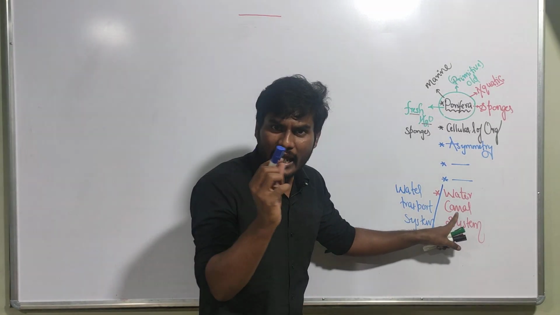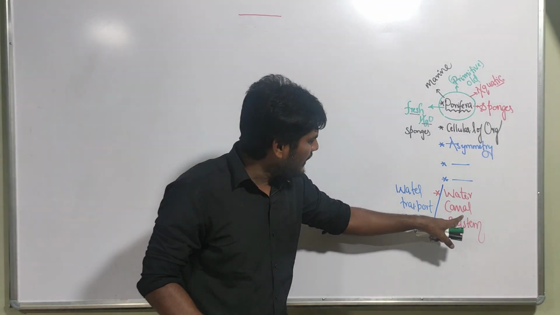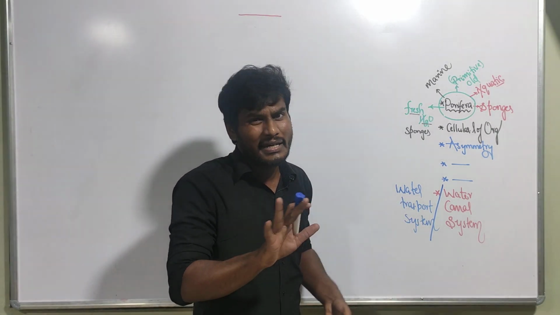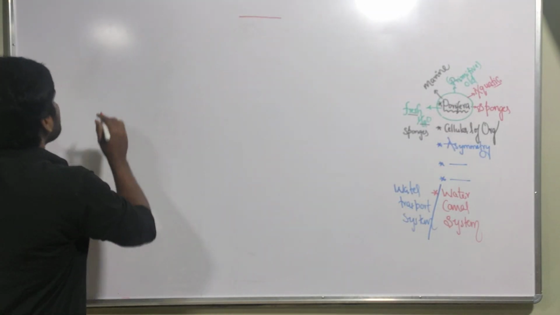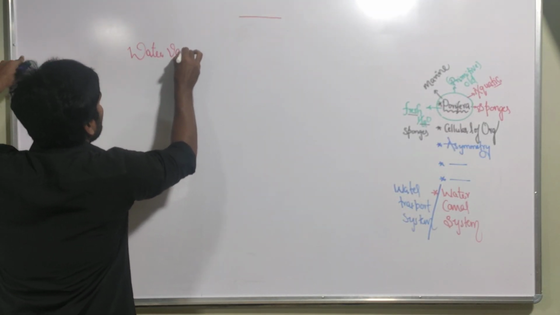They have a canal, and inside that canal water is passing. So it is a water canal system. What is it transporting in that canal? Water is transporting, so it is a water transport system. Both are the same. And there is also one more system that is called the water vascular system.